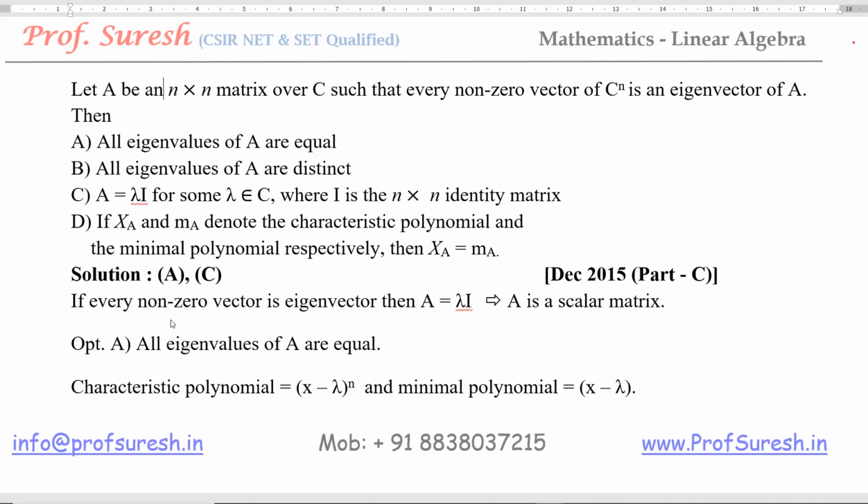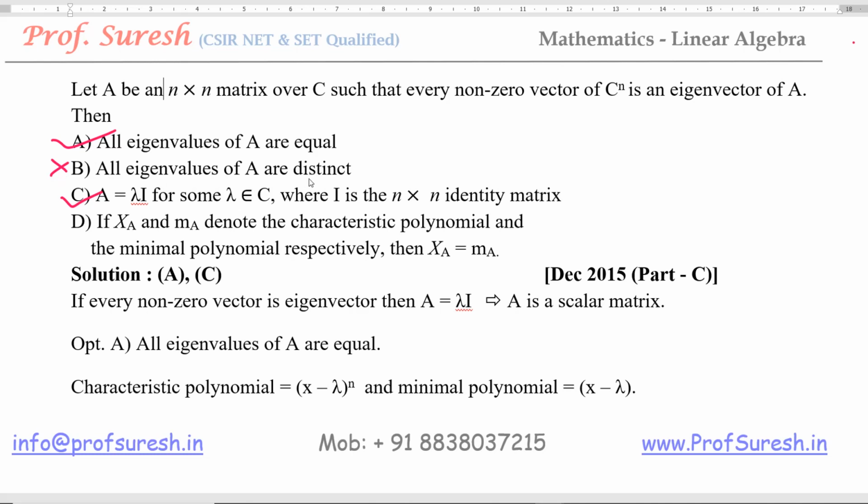Solution: if every non-zero vector is eigenvector, then A must be lambda I, which implies A is a scalar matrix. So எல்லா வெக்டார்ஸுமே ஐகன்வெக்டாராக இருக்குன்னா கண்டிப்பாக அந்த மேட்ரிக்ஸ் A can be written as lambda into I. Lambda I is nothing but scalar matrix. So option A correct. All eigenvalues equal. Option C correct. So option B incorrect.